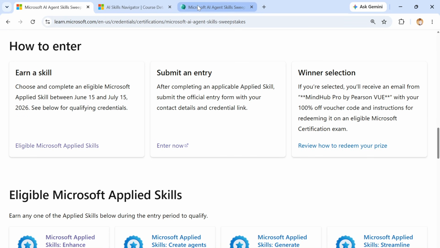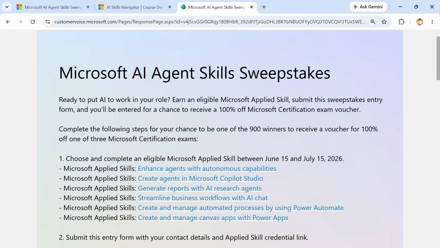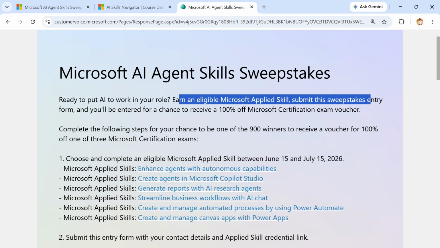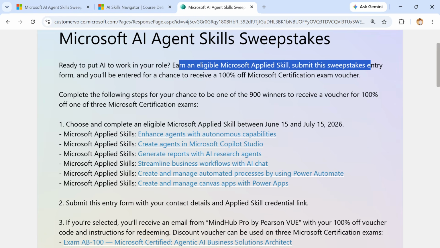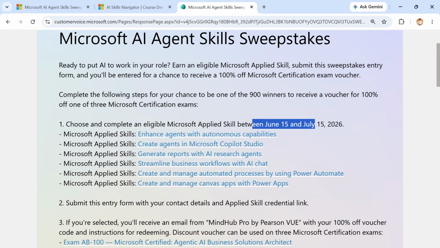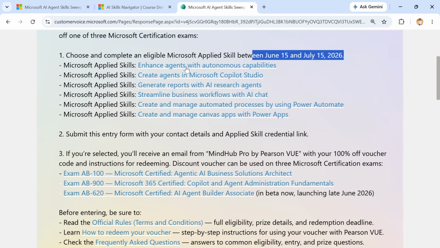When you click this one, this is the entry form. The Microsoft AI Agent Skill Sweepstakes says you are ready to put AI to work in your role with eligible Microsoft applied skills. Submit the sweepstakes entry form and you will be entered for the chance to receive a 100% Microsoft certification exam voucher. Complete an eligible Microsoft applied skill between June 15 and July 15, 2026. These are the skills. You can go through here also, choose and complete one, and submit the entry form.